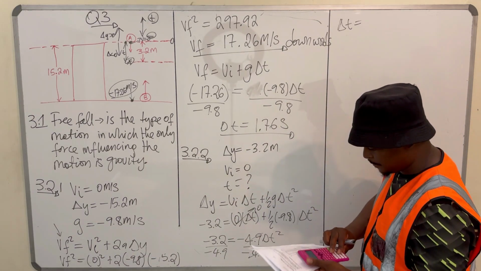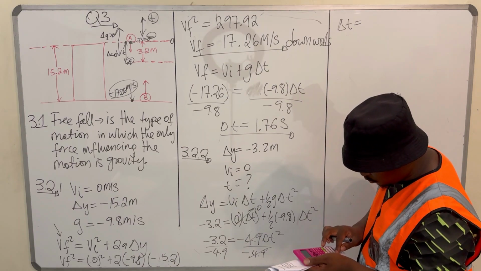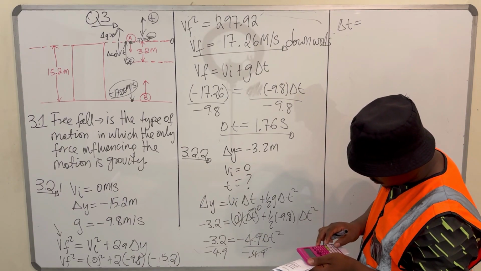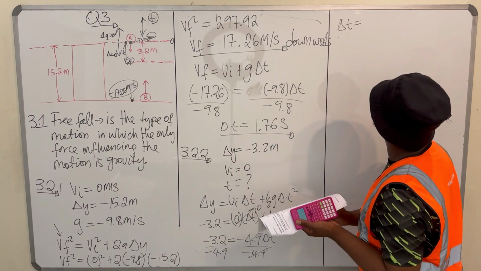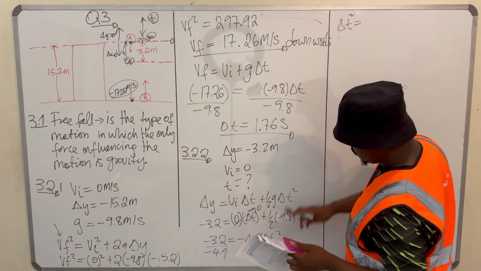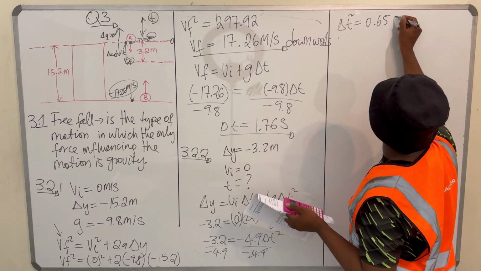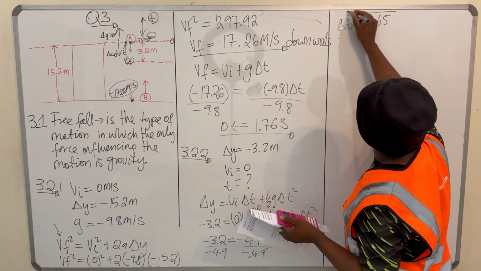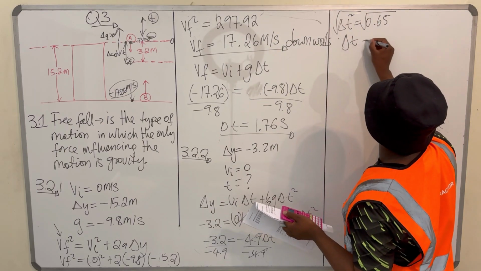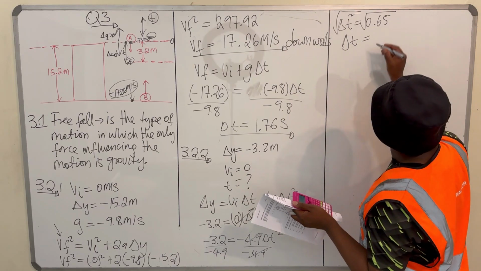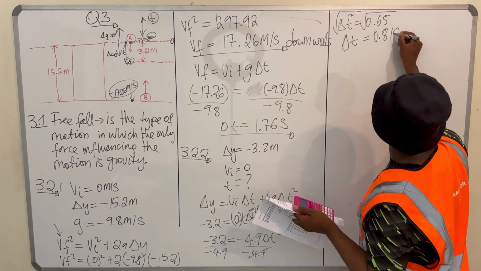So you say minus 3.2 divided by minus 4.9. So delta t squared, because it should be the square of the time, is equal to 0.65, and then take the square root, then you get that your time is equal to the square root of this thing, which is 0.81 seconds.